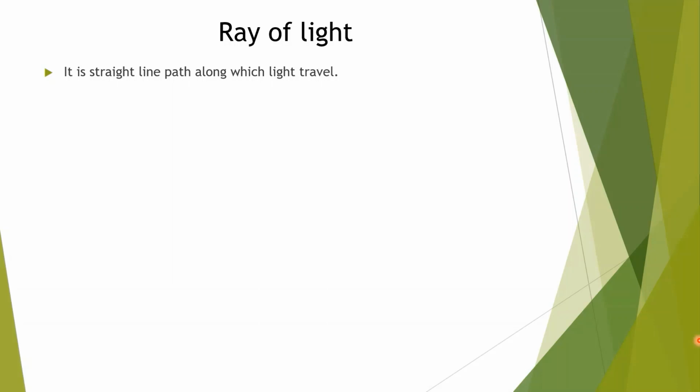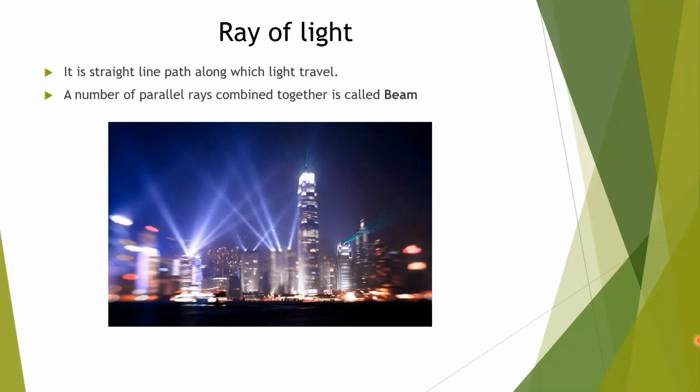It is a straight line path along which light travels. If we take a number of parallel rays of light together, then it is called a beam of light. So many rays of light which are coming out together are called a beam of light.